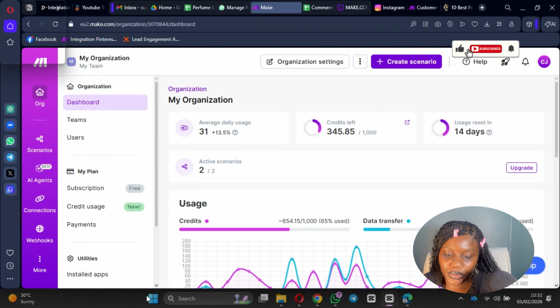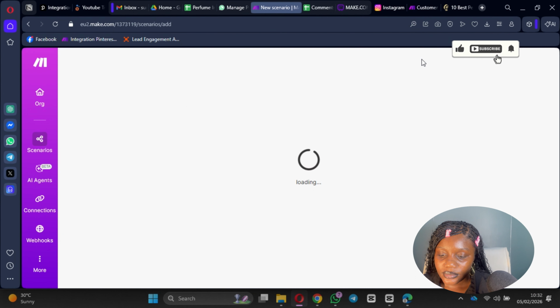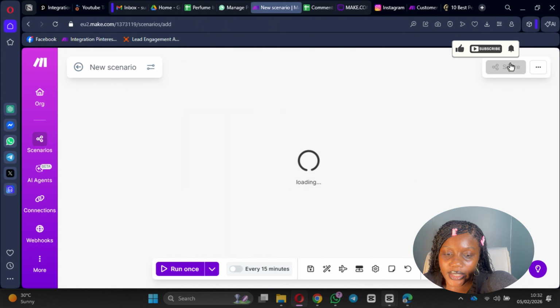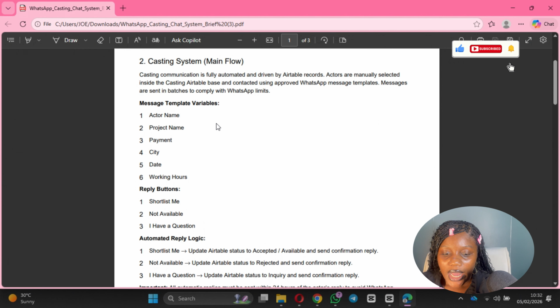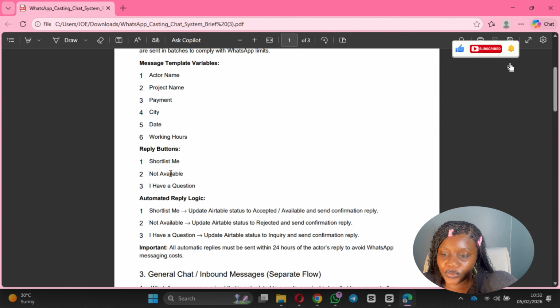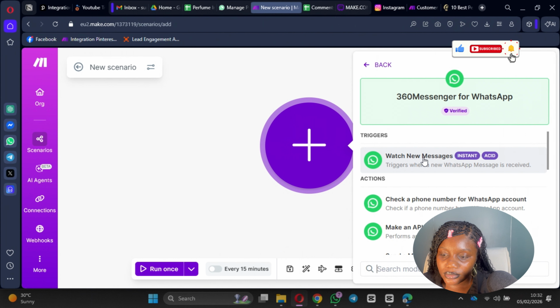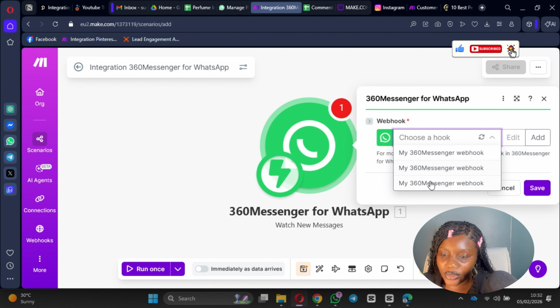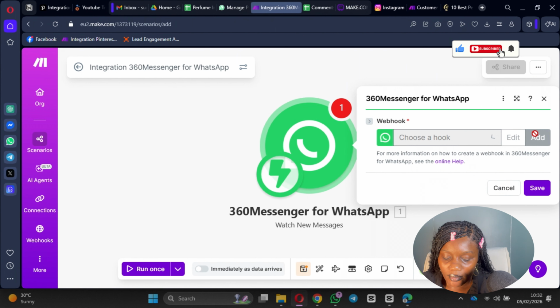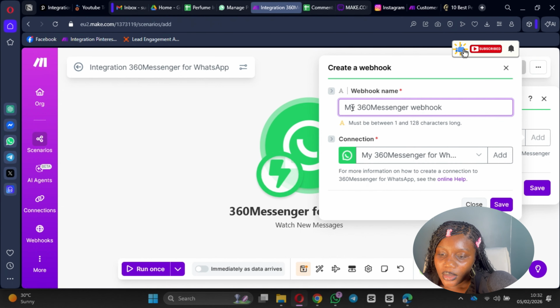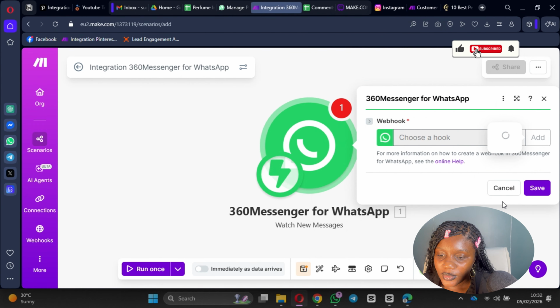Okay, so we are going to be building this on Make because that's what the client had requested. So we come in here and we create a scenario. Like the client has said here, the message has already been sent, and this is the reply button. So these are the things that we are going to be looking for in our response. So we are going to watch for responses for new messages here, and of course we establish a connection here, and we save this.